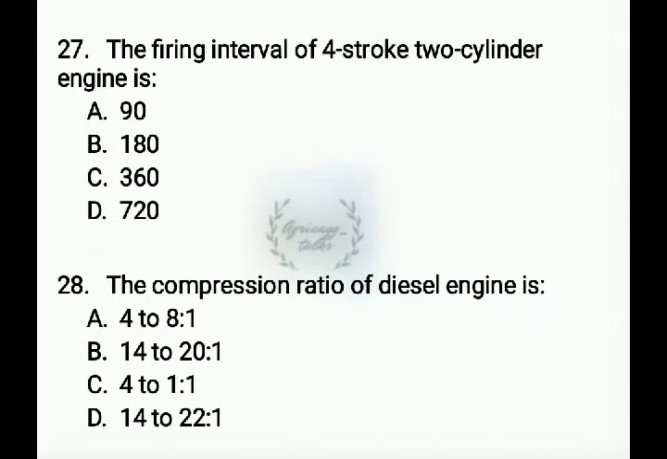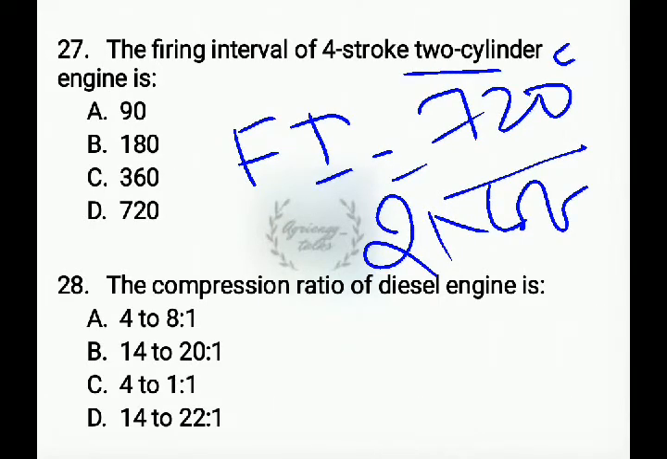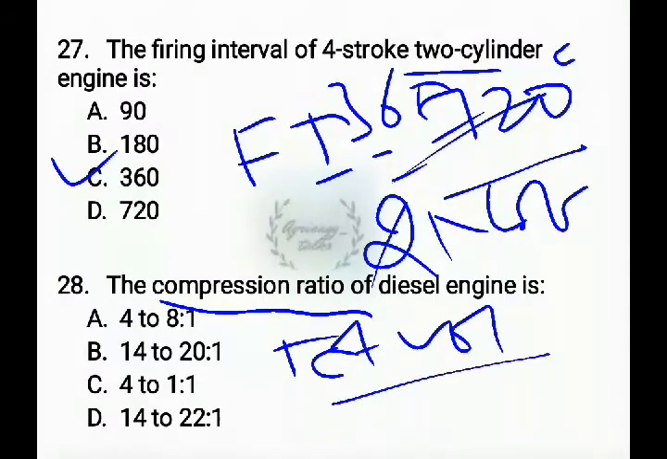Next question. The firing interval of a four-stroke two-cylinder engine is. The firing interval for a four-stroke engine is equal to 720 degrees by number of cylinders. Here the number of cylinders is 2, so 720 by 2 is equal to 360 degrees. Next question. The compression ratio of a diesel engine is. Compression ratio is nothing but the ratio of total cylinder volume to clearance volume.